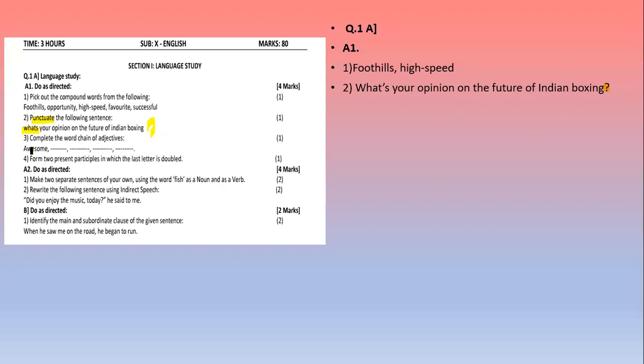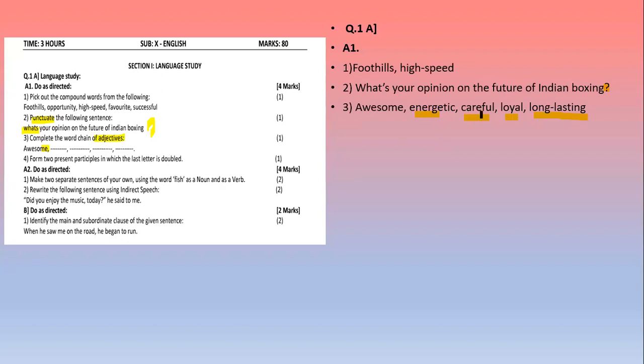Let's see the third. Complete the word chain of adjectives. Now here we have to complete this word chain by adding adjectives. But how to form a new word? By taking the last alphabet of the previous word. So here we have awesome. With awesome, I have made here energetic, careful, loyal, long lasting.